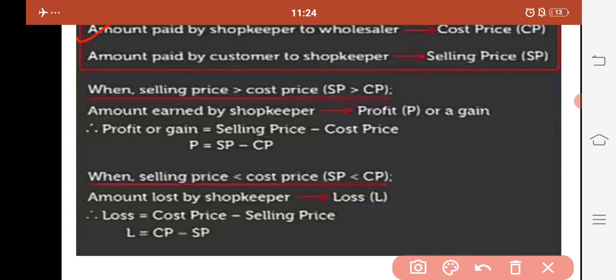Now the condition we have already learned is that when selling price is greater than cost price, we have a profit. Therefore, the formula is profit equals selling price minus cost price. And when selling price is less than cost price, we have a loss. Or we can say when cost price is more than selling price, we have a loss, which is written as loss equals CP minus SP. Hope this is clear.